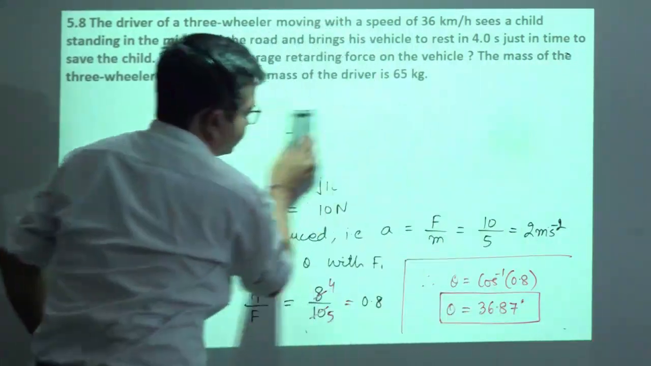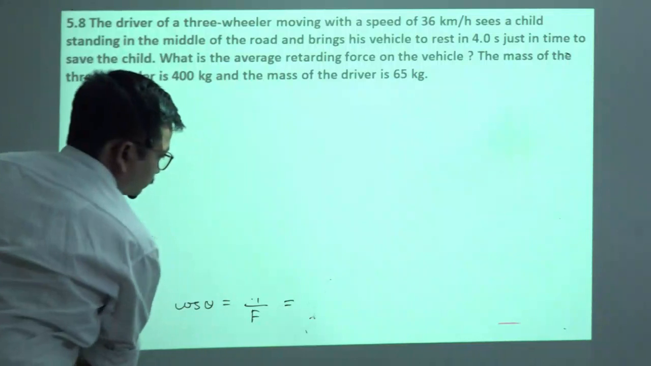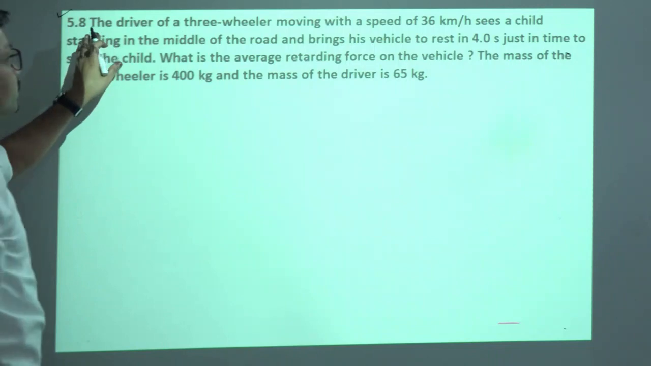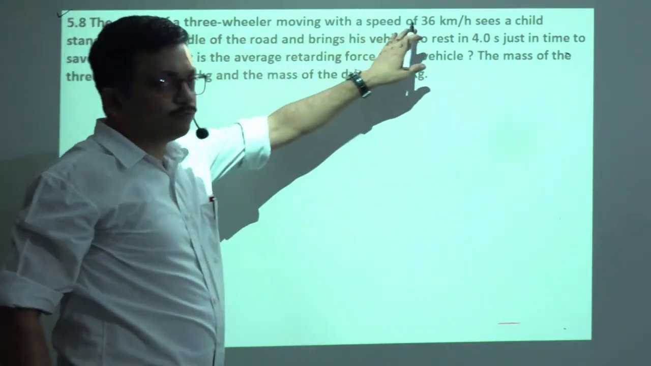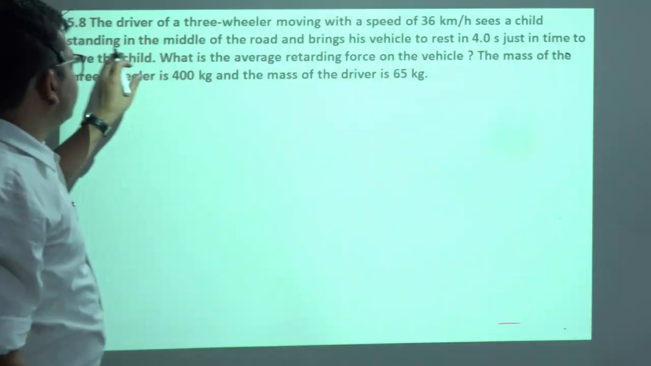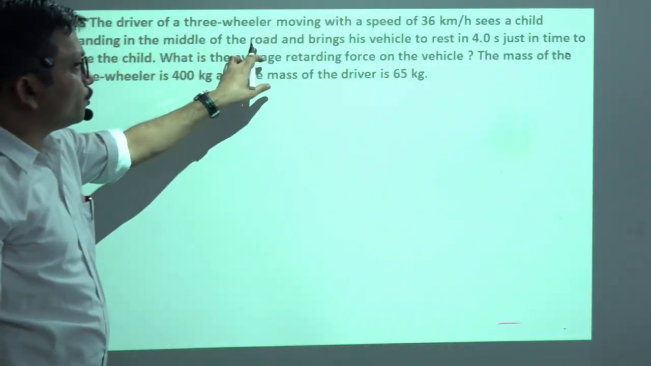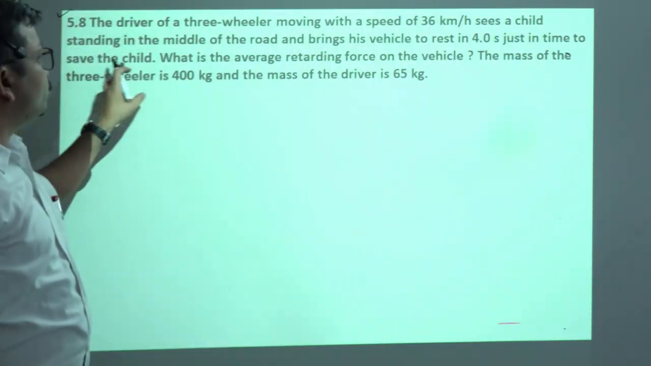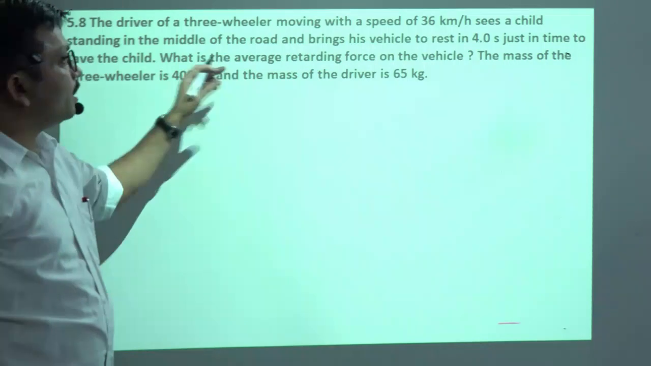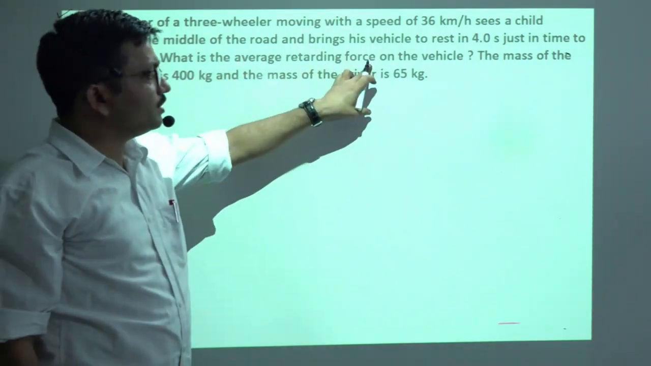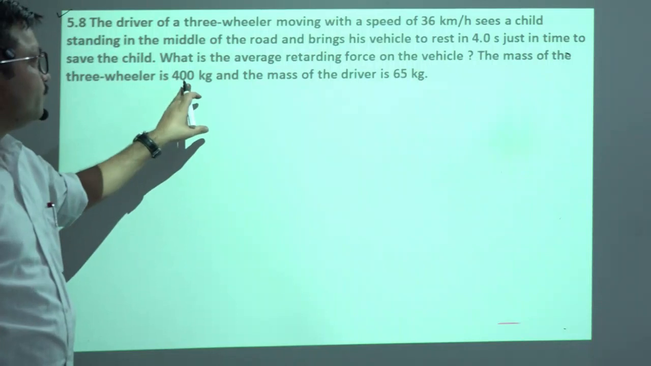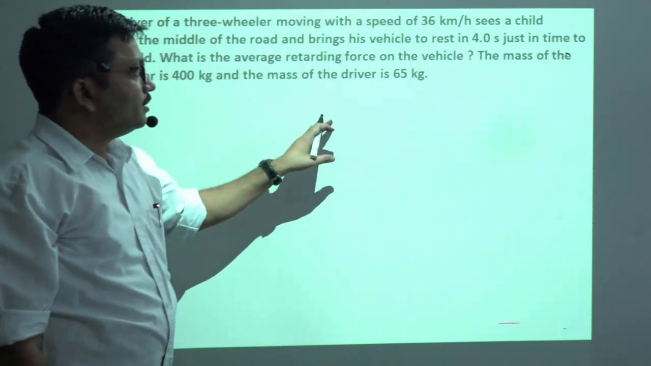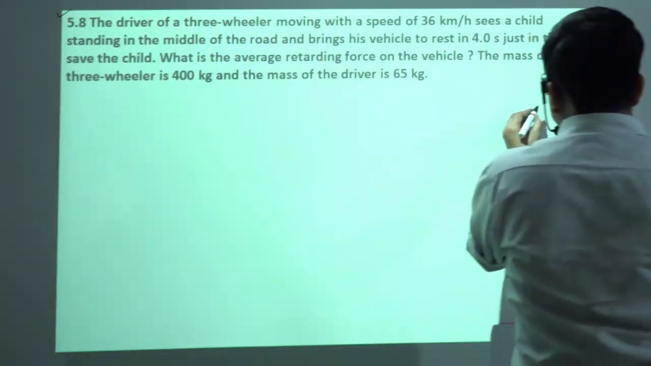Exercise 5.8 is there. Yes, in this question is saying the driver of three-wheeler moving with the speed of 36 km per hour sees a child standing in the middle of the road and brings his vehicle to the rest in just 4 seconds in time to save the child. What is the average retarding force on the vehicle? And mass of the three-wheeler is 400 kg and mass of the driver is 65 kg. तो देखो सिचुएशन कुछ इस तरीके से है.